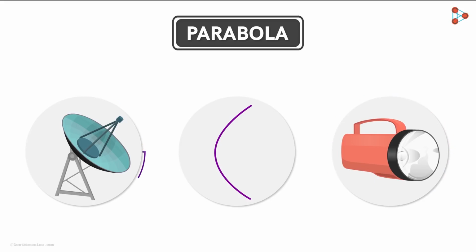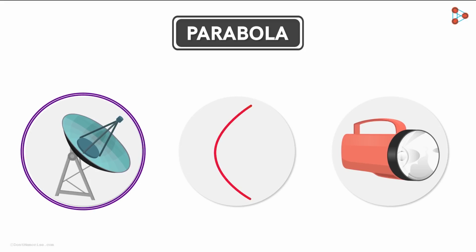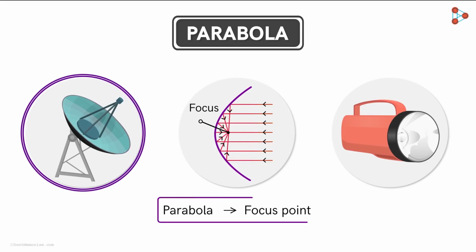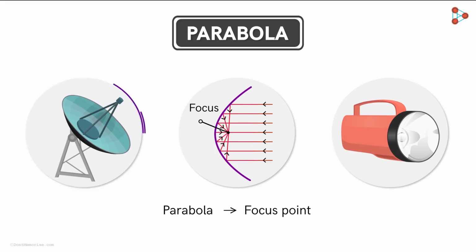In the case of the dish satellite, due to the parabolic shape, all the incoming signals falling on the dish are reflected towards a single point. This is where the receiver is placed. So the parabolic shape helps in concentrating all the incoming signals at a single point. Such a point for a parabola is called its focus. And every parabola has a focus point. And this is what makes a parabola so useful.